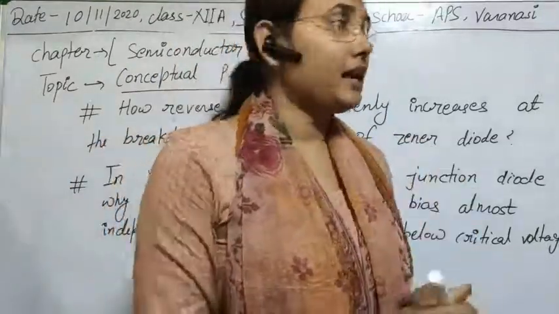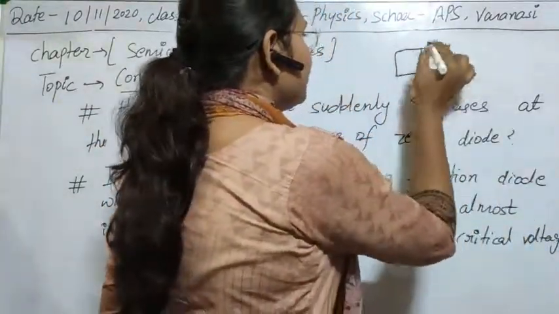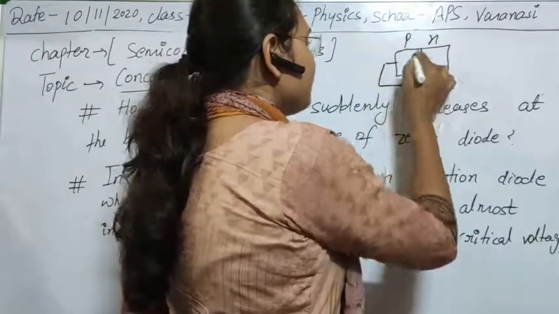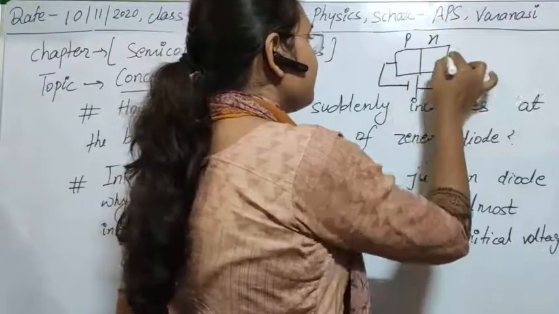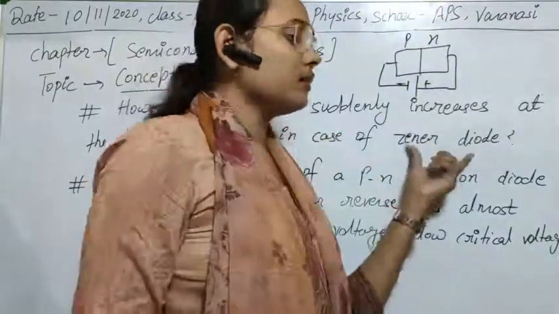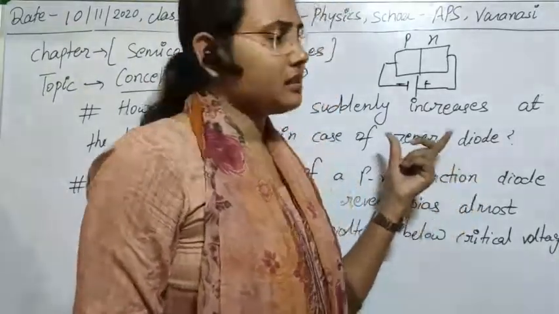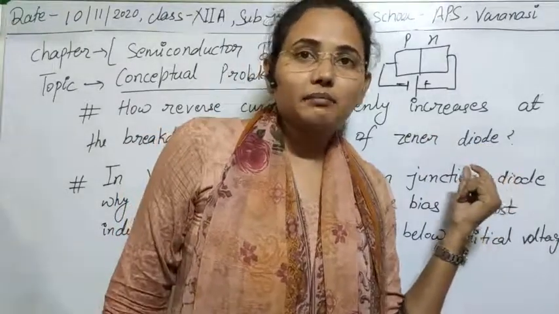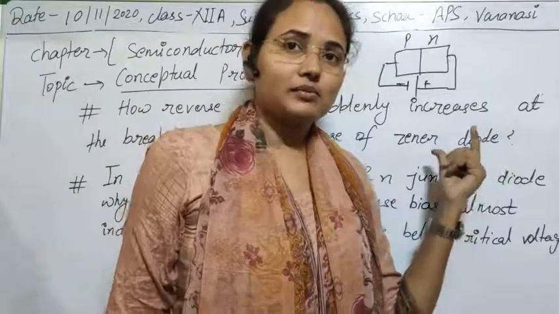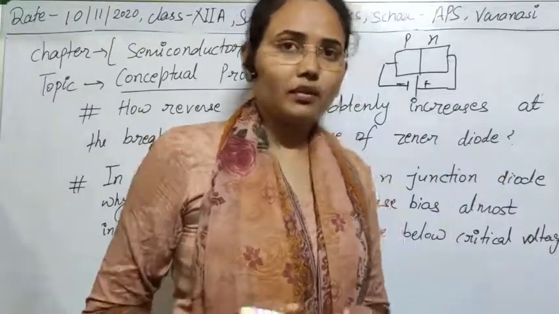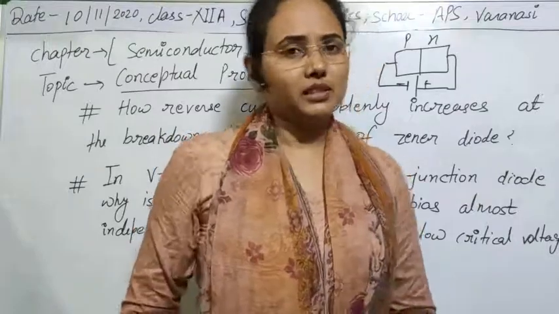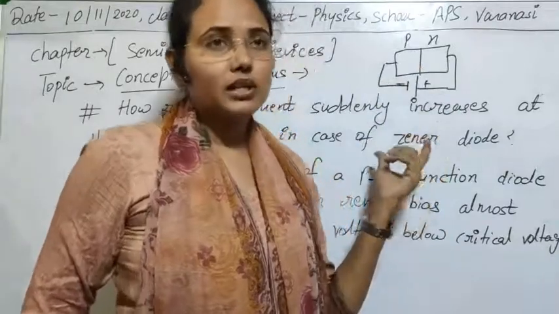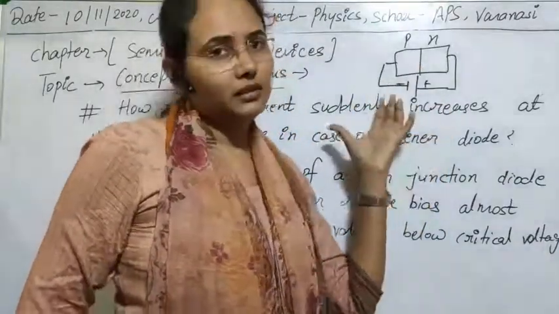Suppose this is our Zener diode, this is P, this is N type. In this case we connect it in reverse bias, so P is negative and N is positive. You can also connect it in forward bias, but that time it will give a characteristic just like the normal forward bias, with large current at some small voltage. There is no need to make such devices for that, as we can also get that with the help of a normal PN junction diode. So in reverse bias, as it gives different characteristics, that's why we usually use it in reverse bias.